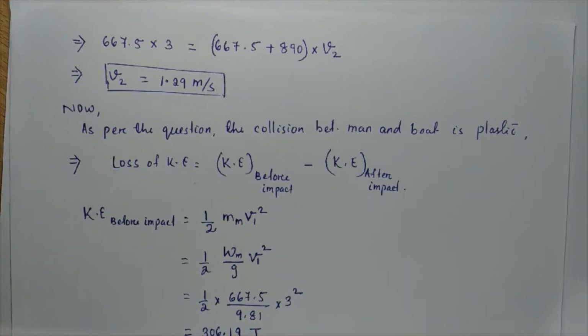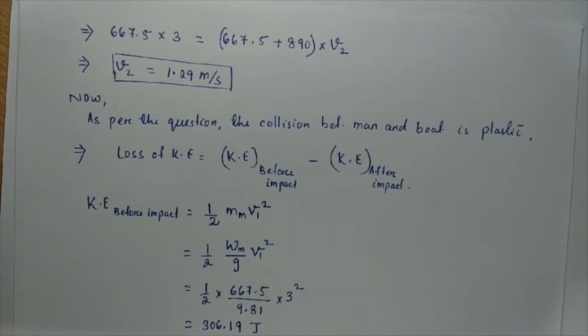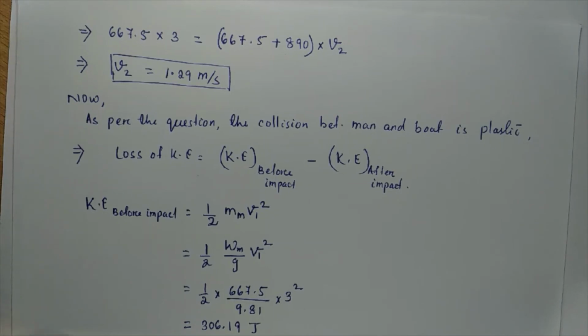Now the second part of the question: we have to calculate the loss of kinetic energy, or compare the final kinetic energy of the boat and man together with the initial kinetic energy of the man. Initially the man alone is jumping, but in the final case the mass of the man and the mass of the boat together are moving with velocity V2.